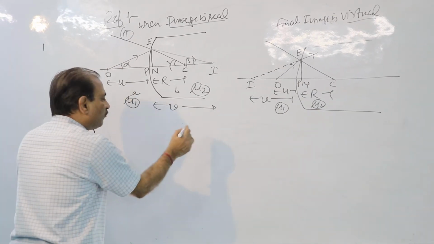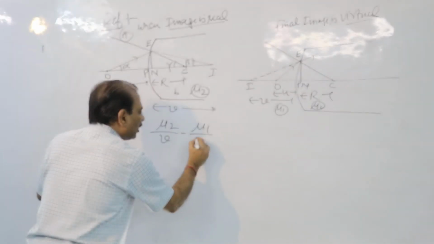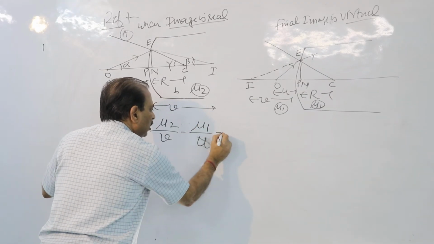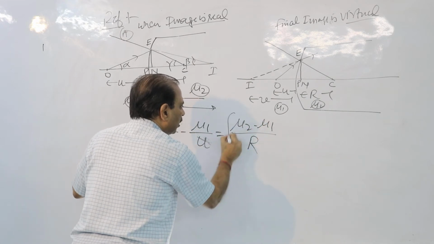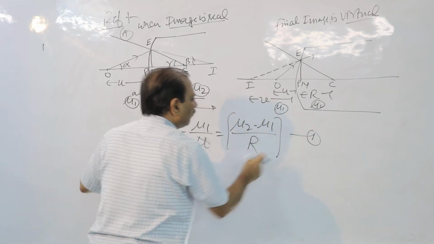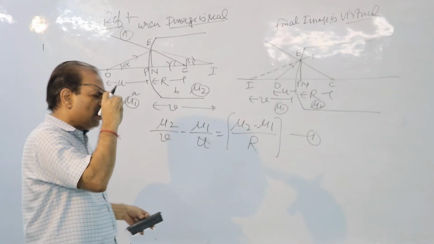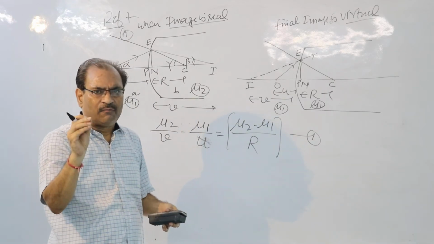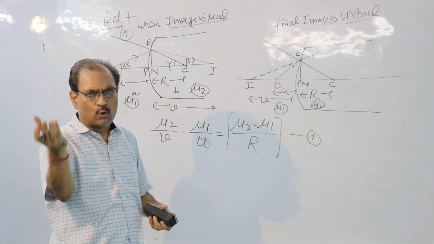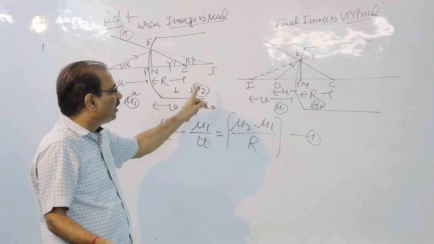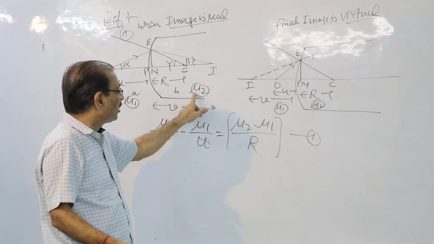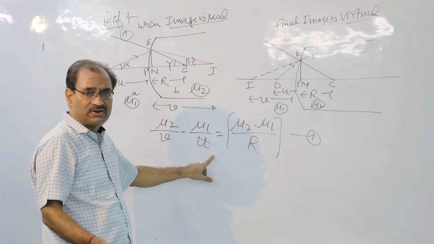Now let us come to the formula. Mu2 upon v minus mu1 upon u is equal to (mu2 minus mu1) divided by R. This becomes formula number 1. Children, a simple proof is available. I shall be giving it to you in the notes. You can prove the answers are the same. The diagrams are different, but the answers will be the same.